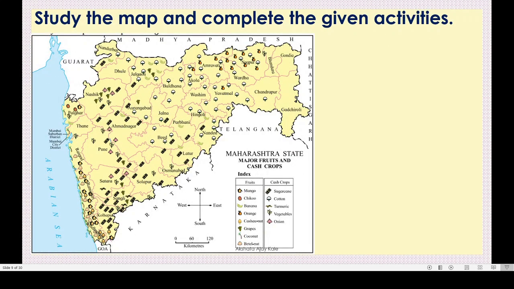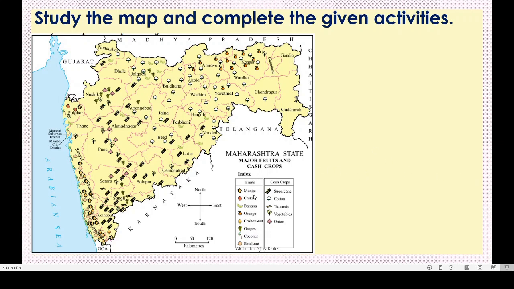Now next one is: study the map and complete the given activities. Please see this. This is the map of Maharashtra state, and it shows the major fruits and cash crops. What is shown here? Major fruits and cash crops.